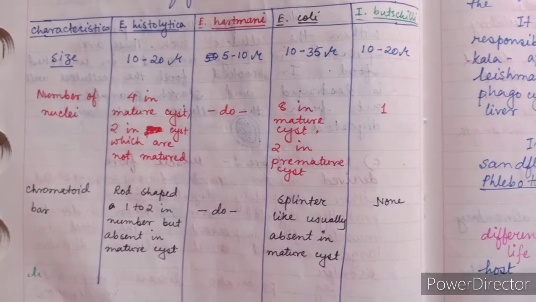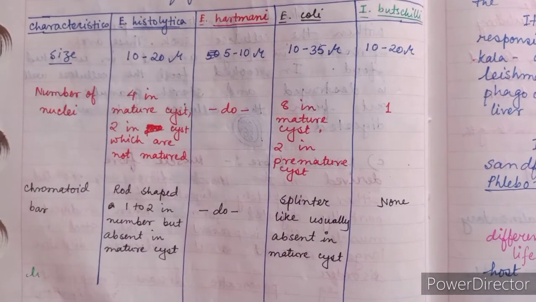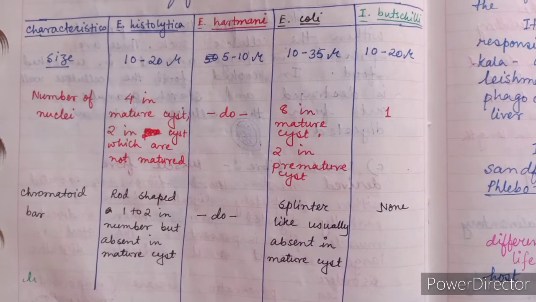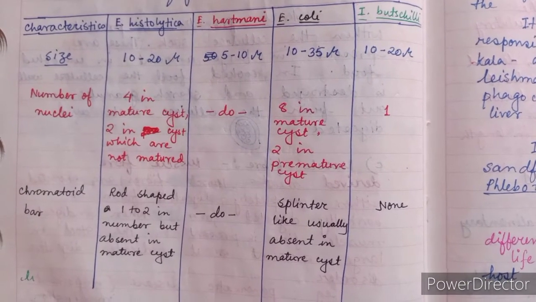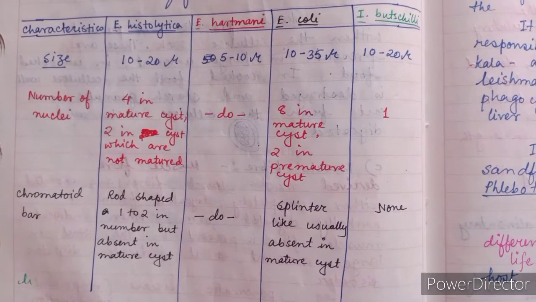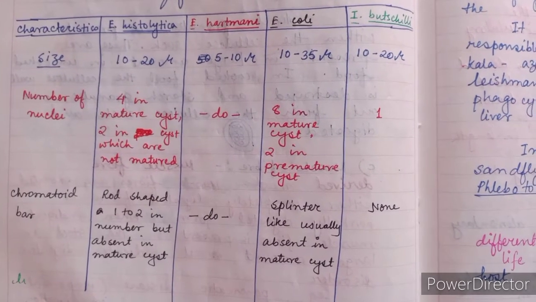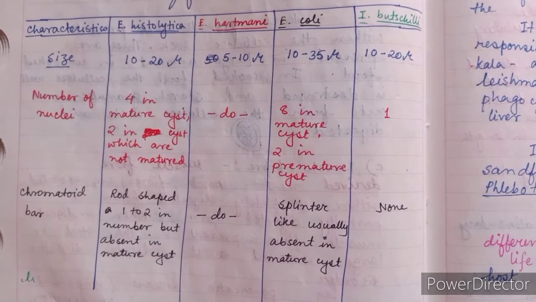And for Iodamoeba butschilli, its size is 10 to 20 micron. 1 nucleus is present. The chromatid bar is not at all present in Iodamoeba butschilli. And these are the very important characteristic features.